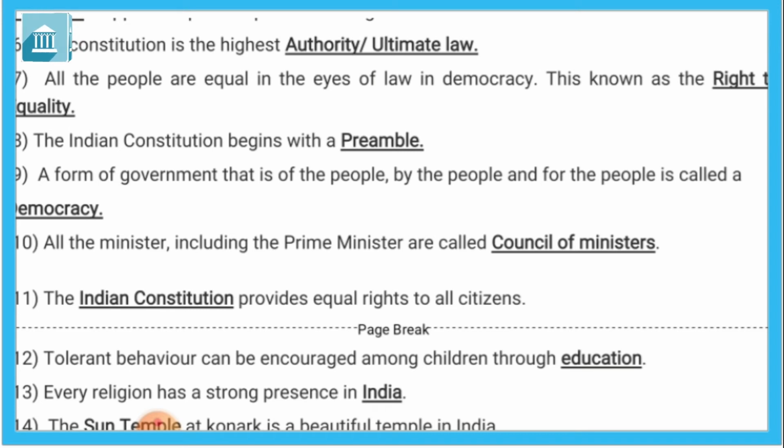Eighth, the Indian Constitution begins with the preamble. Preamble is a one type of introduction. So Indian Constitution begins with the preamble.